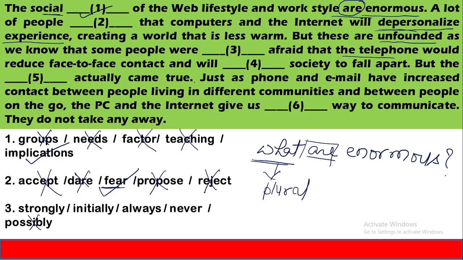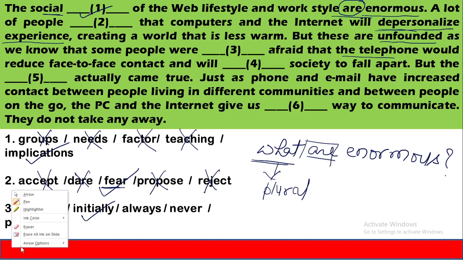telephone. So definitely what happens when anything comes into existence, we have a kind of fear in our mind. We have a kind of apprehension of adopting new technology in our society, in our social life. So the same was applicable with the use of telephone also. So the correct option will be initially. It means when telephone came into existence, initially people have a kind of apprehension. They were afraid that telephone would reduce face-to-face connect, just as now they are afraid of using computer and internet.